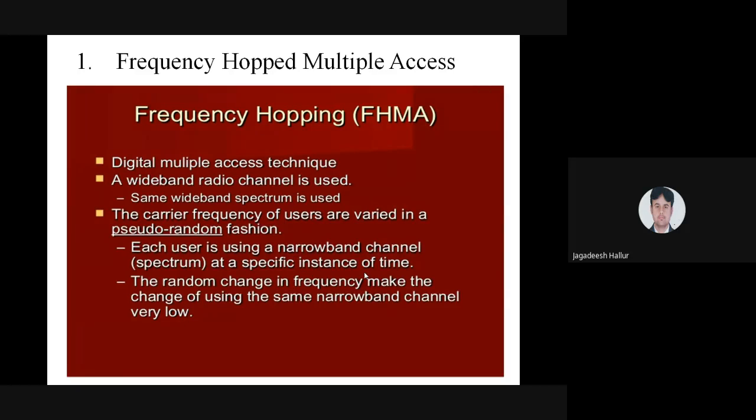It is a digital multiple access technique. It is using a wideband radio channel. The same wideband spectrum is allocated for all the users, but in a pseudo-random fashion. Whenever the signal has to be carried, a different frequency has to be allocated, that is, pseudo-random frequency bands. That is what frequency hopping.